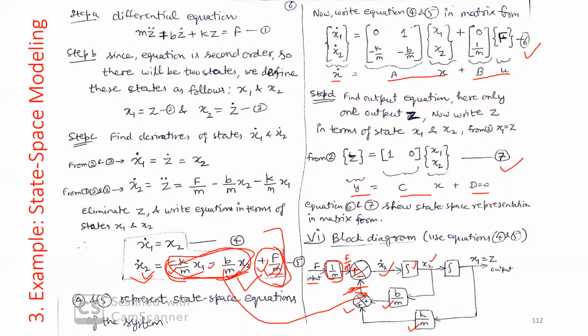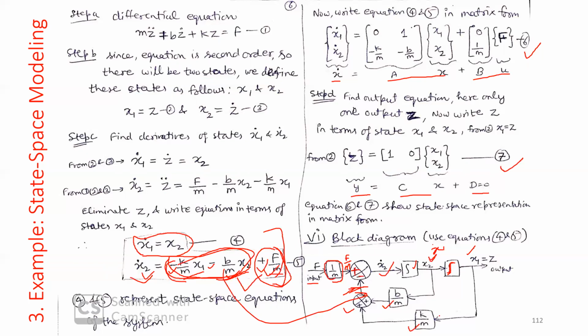Come to the first equation, it says X1 dot is X2. This X2 is nothing but your X1 dot. If you take integration of this X1 dot, you will get your X1, which is your output.